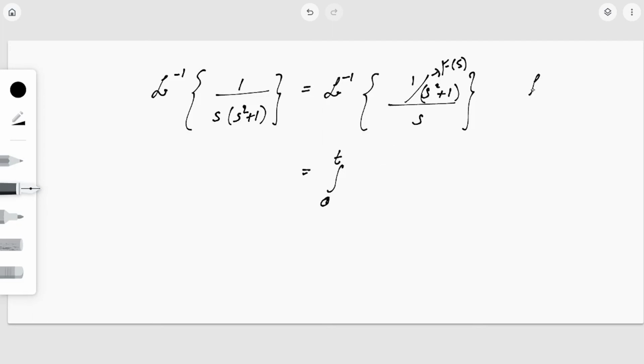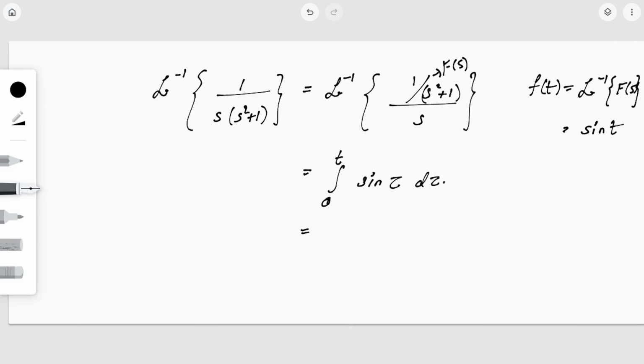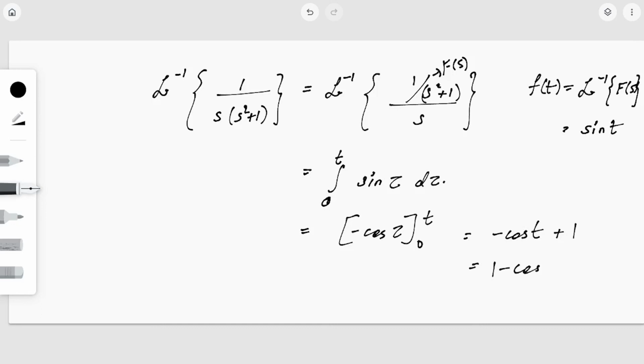What is f of t? This is L inverse of F of s. Now what is F of s? 1 by s square plus 1. So that is nothing but sine, right? So here it is f of tau, so that is sine tau d tau. So what is the integral of sine? That is minus cos, varying from 0 to t, so that is minus cos t plus 1. See how easily we have got L inverse of 1 by s into s square plus 1.